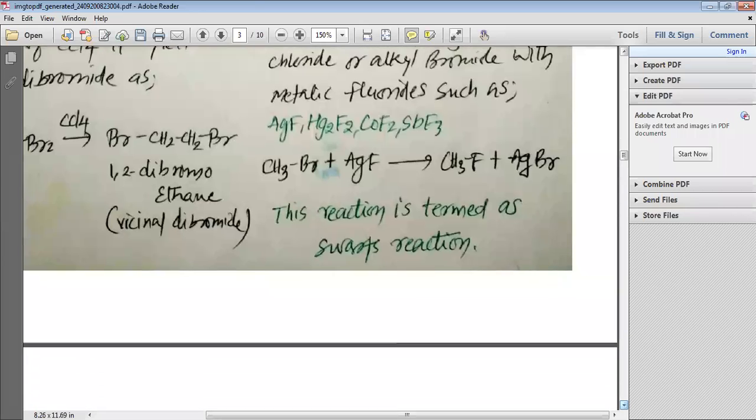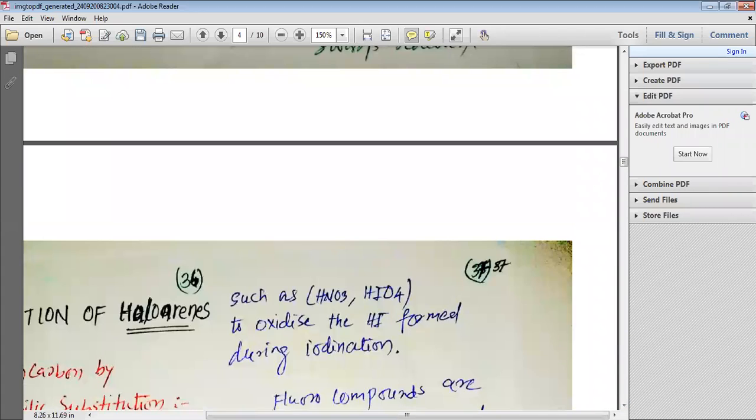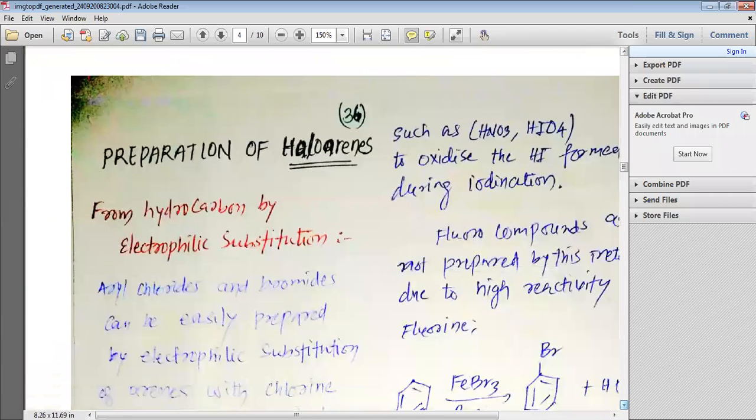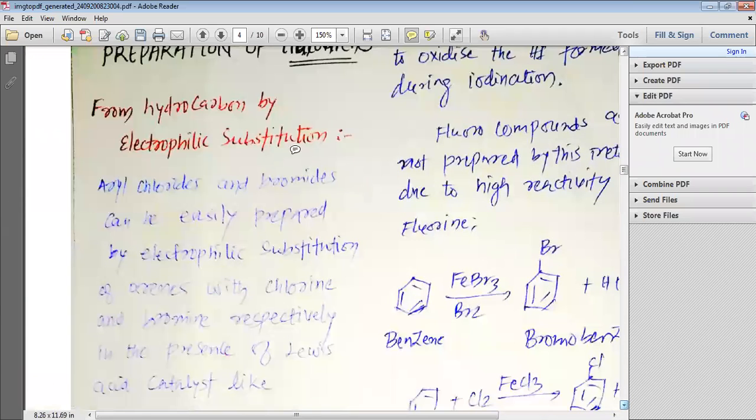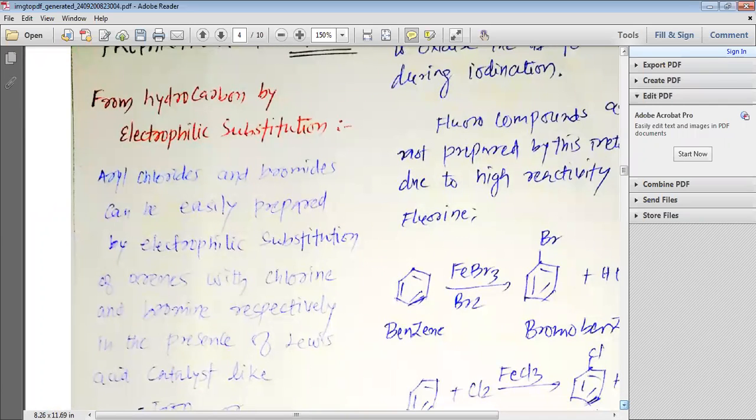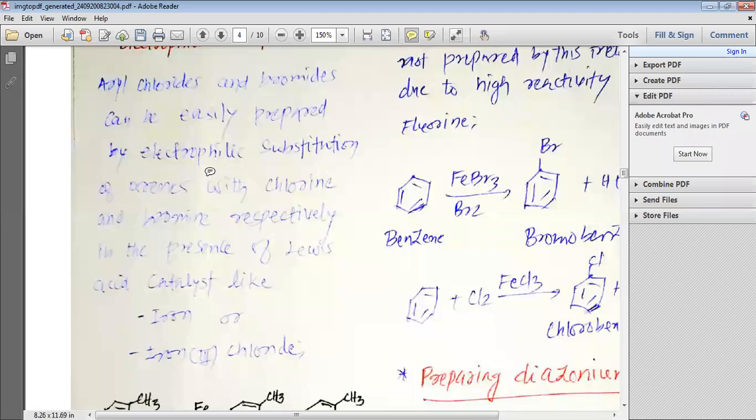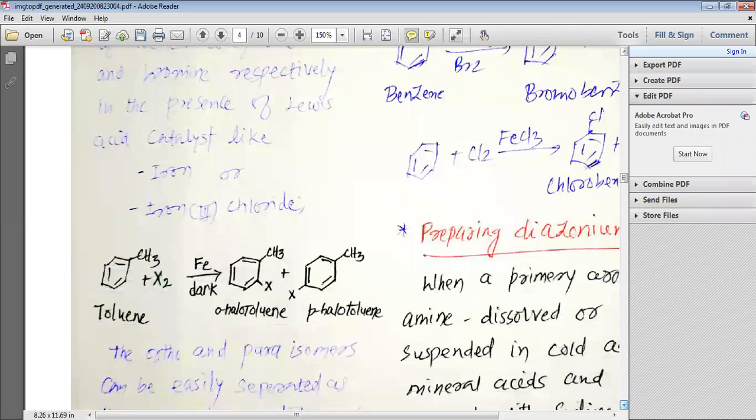Now we'll move to the next point for this chapter, my dear students, and let us study the preparation of haloarenes. So from hydrocarbon by electrophilic substitution, we can prepare haloarenes. Haloarenes are the compounds which have the aromatic ring as well as halogen. Aryl chlorides and bromides can be easily prepared by electrophilic substitution of arenes with chlorine and bromine, respectively, in the presence of Lewis acid such as iron or iron(III) chloride.